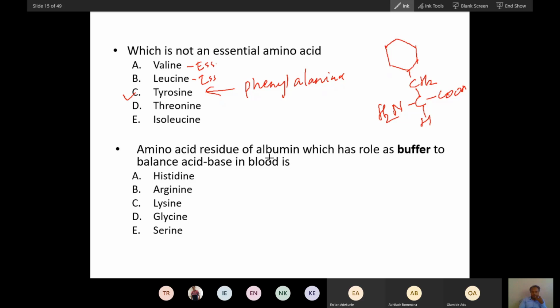Now, which amino acid residue of albumin has a role as a buffer to balance acid base in blood? This is histidine. Histidine has a role as a buffer. Buffer means it balances pH, it takes up the H plus ion. So histidine is a very important amino acid. The imidazole ring of histidine plays a very important role in buffering action. Remember this. This is theory.